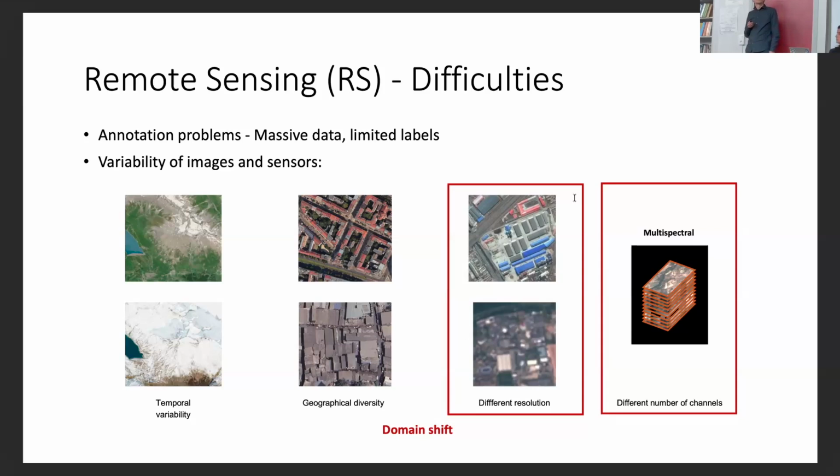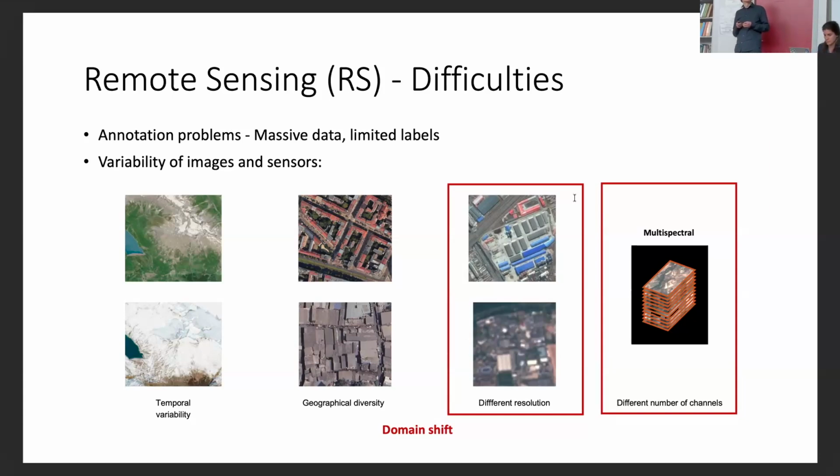And then there are differences that come from using different sensors. For example, we can have sensors of different resolution, high and low resolution, and then the same land cover will look very different. Also, we don't use just RGB images. We can have different types of images with different numbers of channels, like multispectral and hyperspectral. We can also have SAR images. All of this introduces domain shift between different remote sensing datasets.